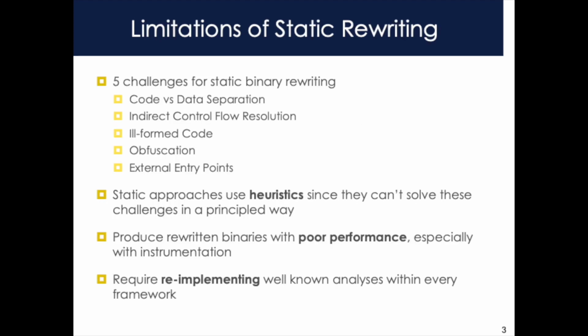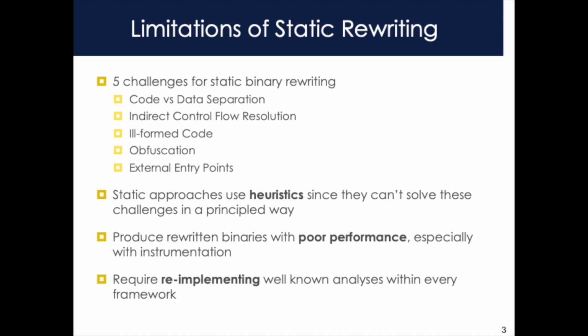We identified 5 core analysis challenges for static binary rewriting. These challenges are code and data separation, indirect control flow resolution, ill-formed code, obfuscation, and external entry points. Some of these challenges are undecidable, some are merely extremely difficult, but in either case, static rewriters turn to heuristics. The use of heuristics means the approaches are tuned to work for a particular use case and cannot be relied on in general. Beyond the theoretical challenges, many static binary rewriters have practical barriers to their adoption.